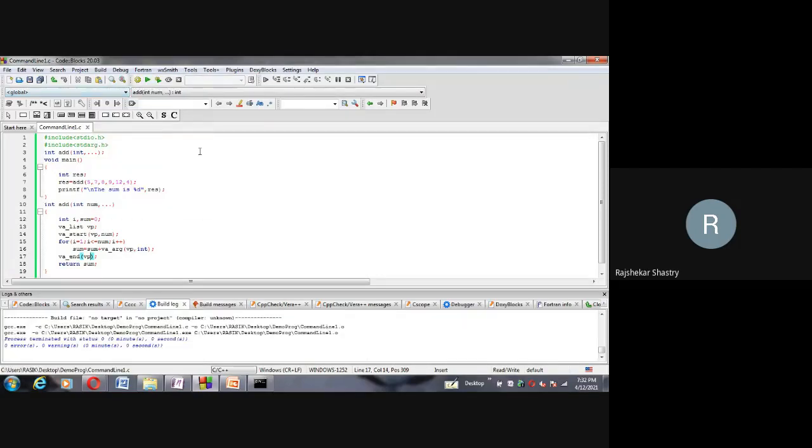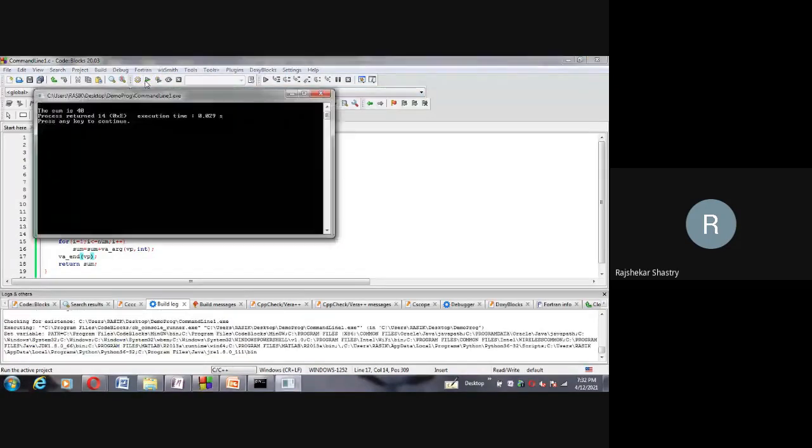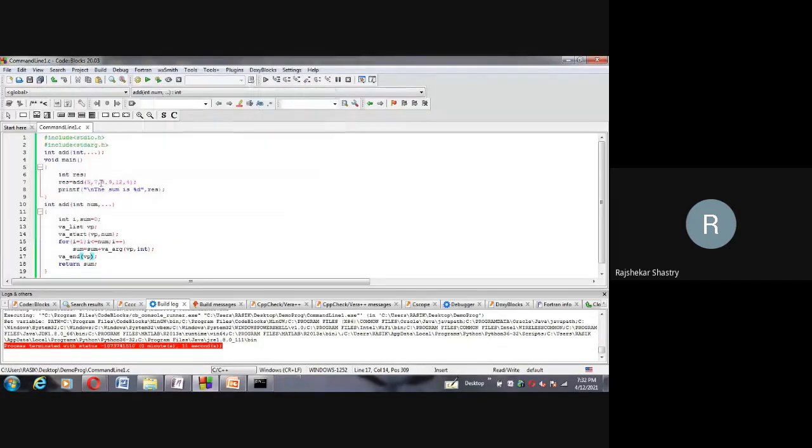Yeah, done. Okay, now shall we run this? Yeah, the answer is 40. The sum is 40, it is showing. Let me check whether it is correct or not. 7, 15, 24, 26, 36, 40. Yes, the answer is 40, excluding the first one.